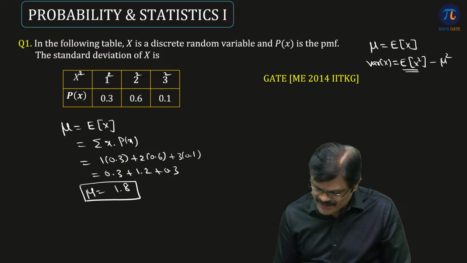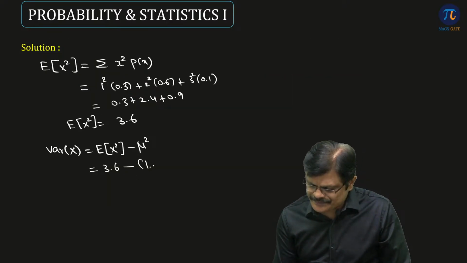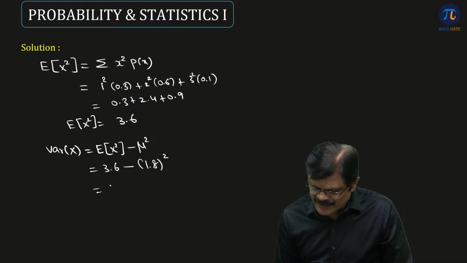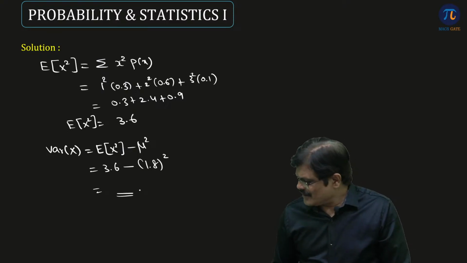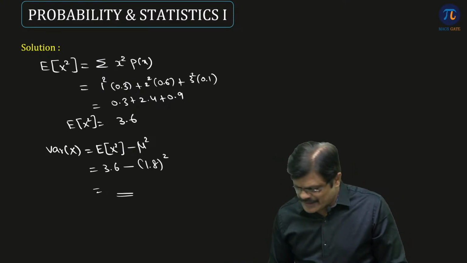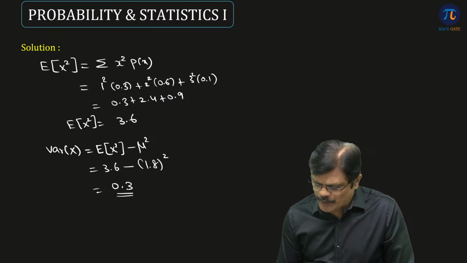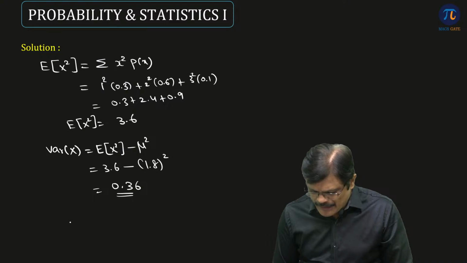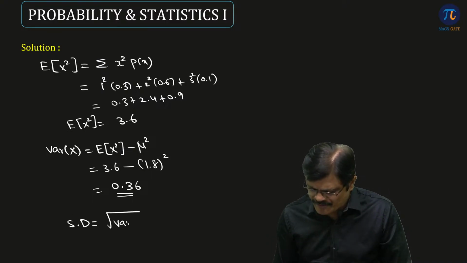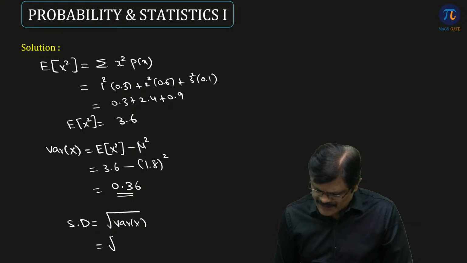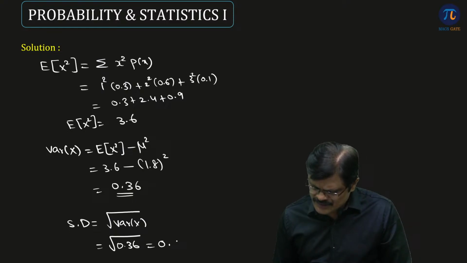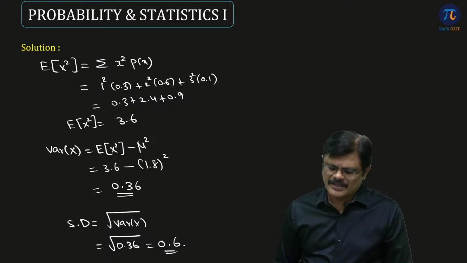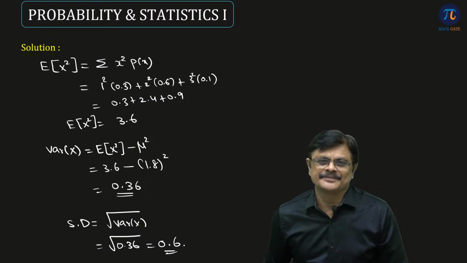What is mu square, sir? 1.8 whole square. So use your calculator to find this answer. I think I already wrote this value. You should get around 0.36, my dear friends. Please verify that. Once you have variance, you can find standard deviation, which is positive square root of variance, which is under root 0.36. So which is 0.6. So standard deviation is 0.6.